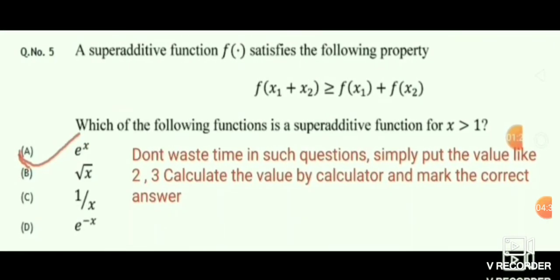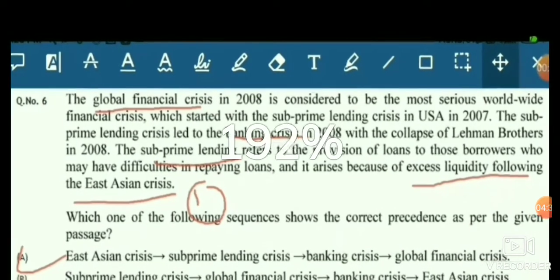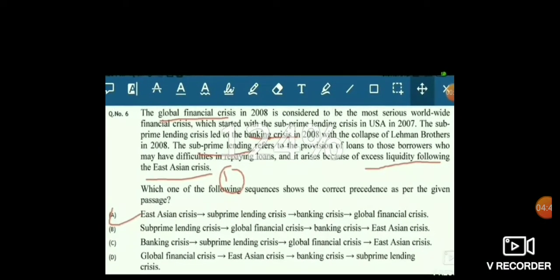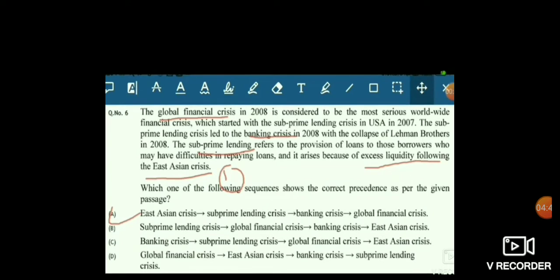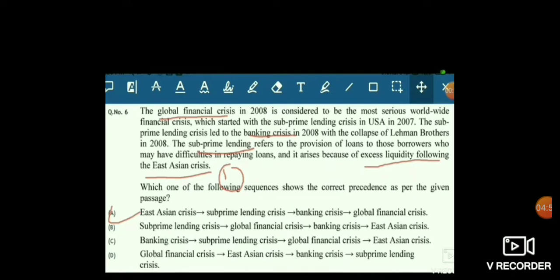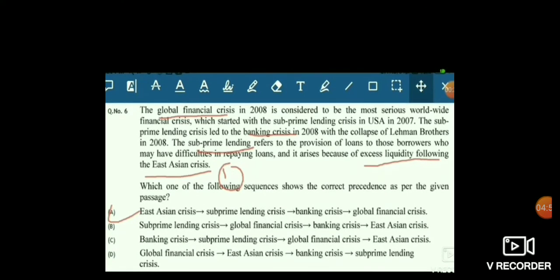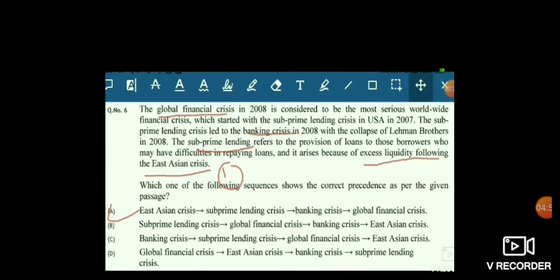Now coming to the next question. When you see such questions in the examination, the first thing you should do is mark the key points, meaning the keywords, because in every paragraph some keywords are given, and the whole paragraph is built around them. In this paragraph I have marked the keywords.